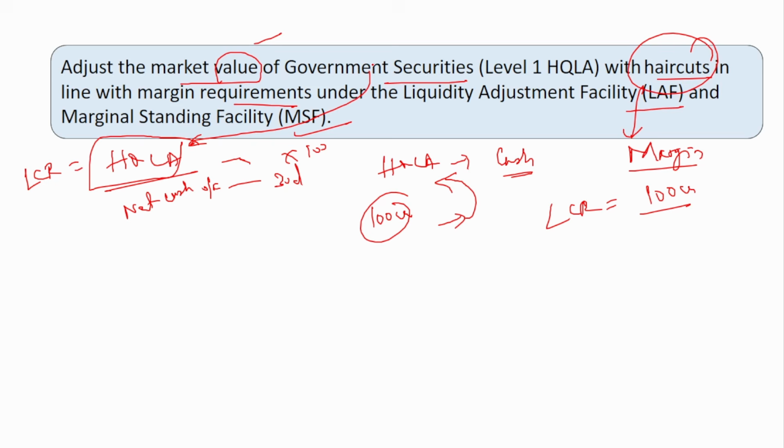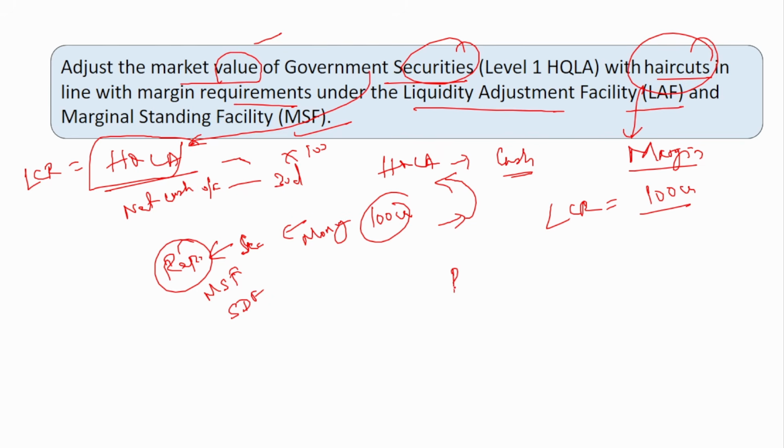Okay, so here if you see the government securities, they can be used under the LAF. LAF is where the repo operations are there, right? In LAF corridor, you have repo operations, MSF and standing deposit facility. So, what is repo operation? In repo operation, banks give the securities to the RBI and then RBI in turn gives the money to the banks, right? That's what happens in repo.